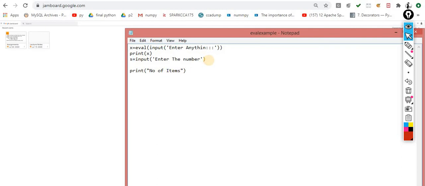And here, print number of s in list, comma x dot count s. We know the count, sorry, x dot count of s.